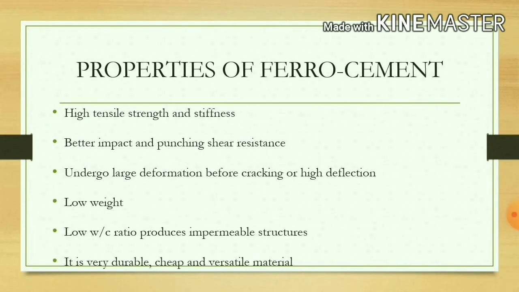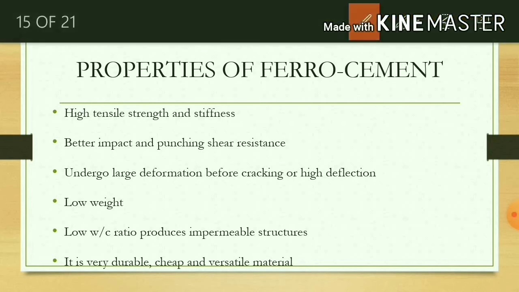Properties of ferrocement. First property is high tensile strength and stiffness. Main use of ferrocement is for high tensile strength and stiffness. It also has better impact and punching shear resistance.